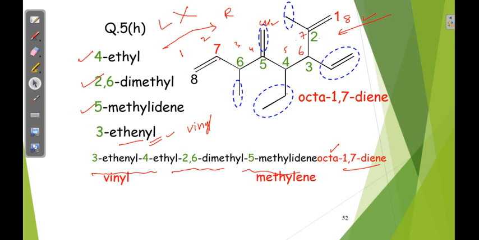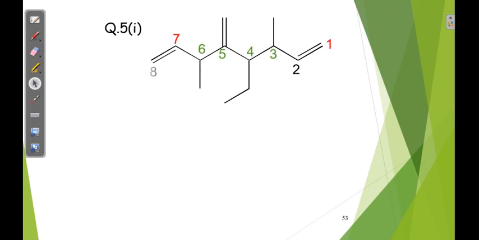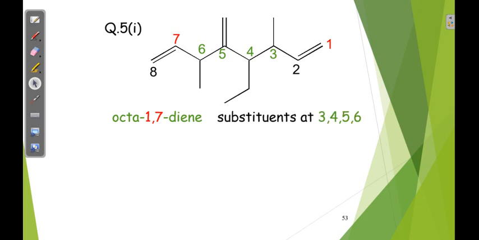Next, again an 8 carbon chain is there, so is the numbering correct or wrong? Check it once. Here 1 2 3, 1 2 3, same. Here methylidene and ethyl, what is the preference?